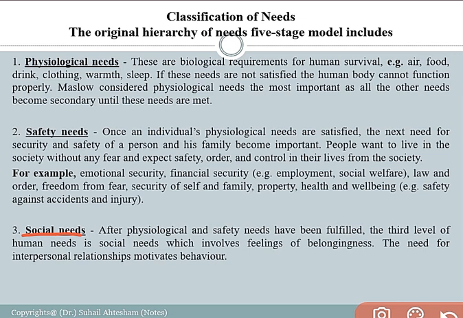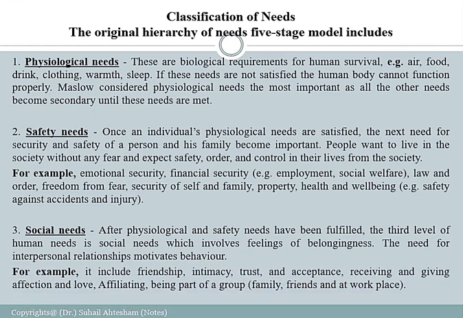So here, after physiological and safety need has been fulfilled, the third level of human needs is social needs, which involve feeling and belongingness. Right. So social need is related to the affection, the love, care, understanding, right? The feeling of belongingness among the people in the society, right? So the need for interrelationship, interpersonal relationship motivates the behavior, right? So there must be some interpersonal relationship from the individual, by the individual in the society, right? And there must be certain fulfillment of these goals.